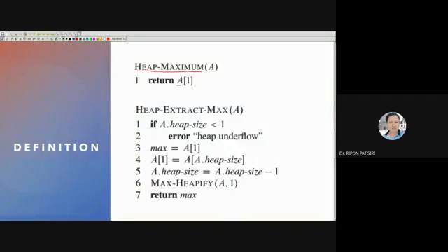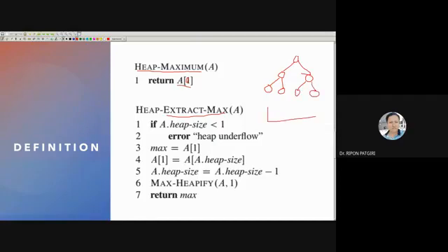For maximum, how will we get it? A of 0. Here in the book they have assumed that the array starts from 1, that's why they return A of 1. Otherwise our consideration is A of 0. It will return A of 0, which gives the maximum. Extract max: where is the max? Max is the root element, the root node.